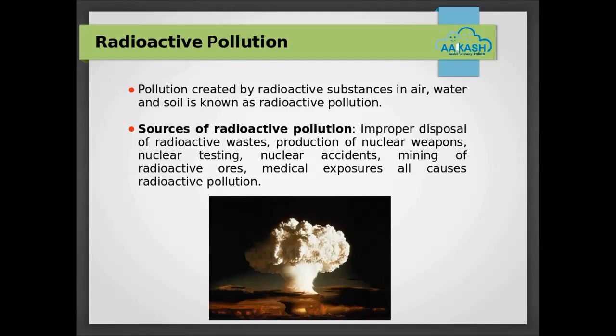Radioactive pollution. Wastes generated by radioactive materials causes pollution of land, water and air. It is the most dangerous type of pollution as it affects all three resources and as it has long-term effects. Sources of pollution are improper disposal of radioactive wastes, production of nuclear weapons, nuclear testing, nuclear accidents, mining of radioactive